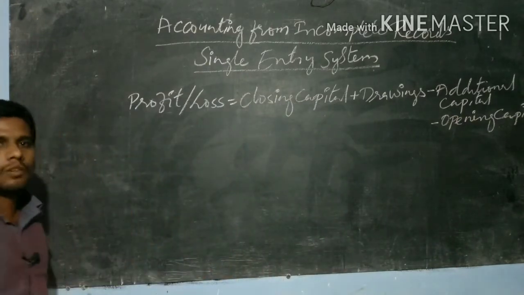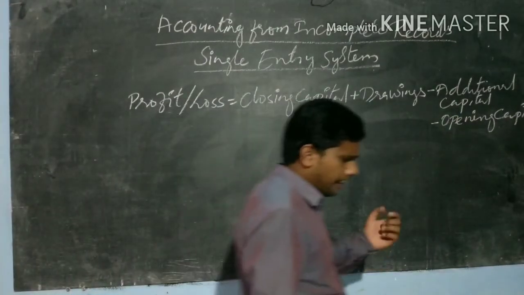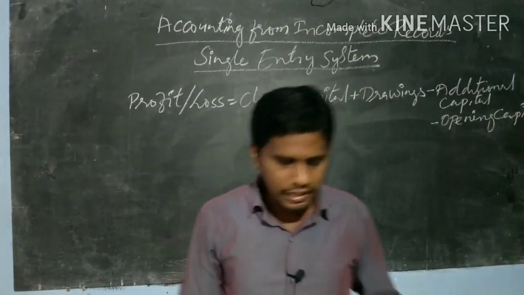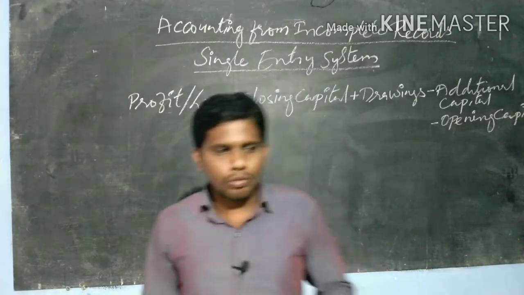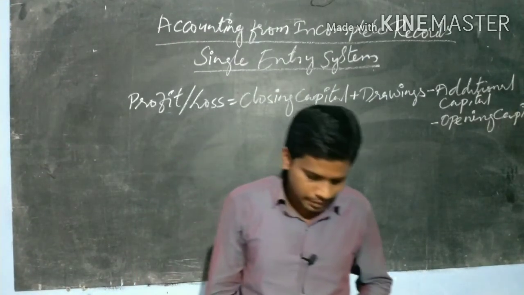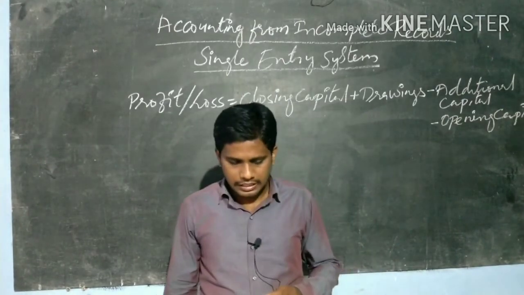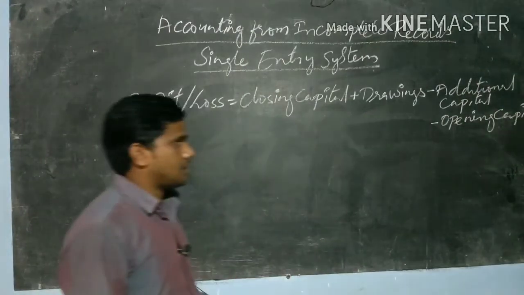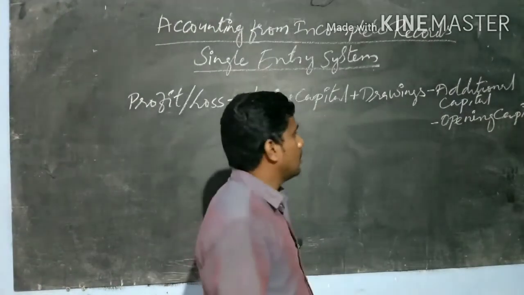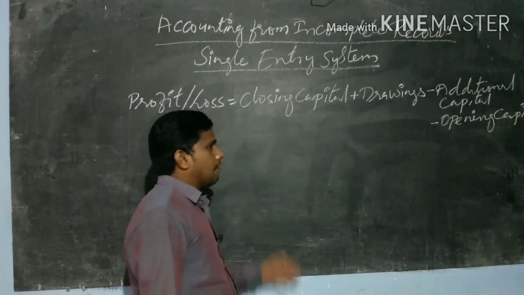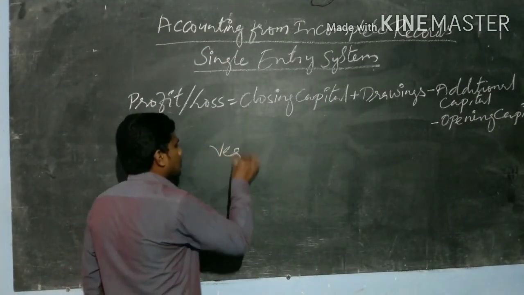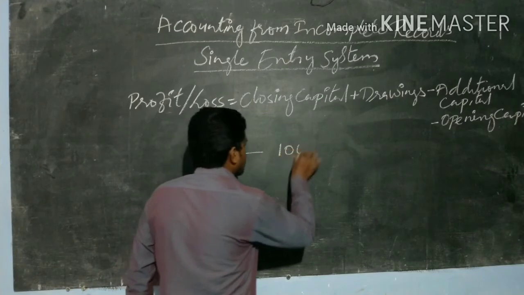So one small story I will tell you. For example, a vegetable seller wants to sell vegetables in the market. For that purpose, he has taken 120 rupees from his house, and he went to the market and bought vegetables of 100 rupees.